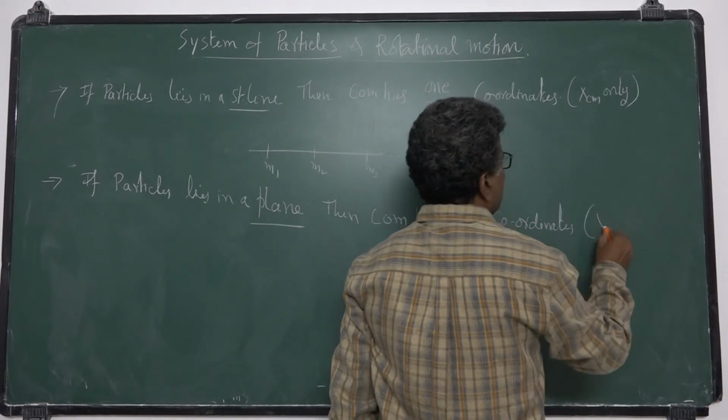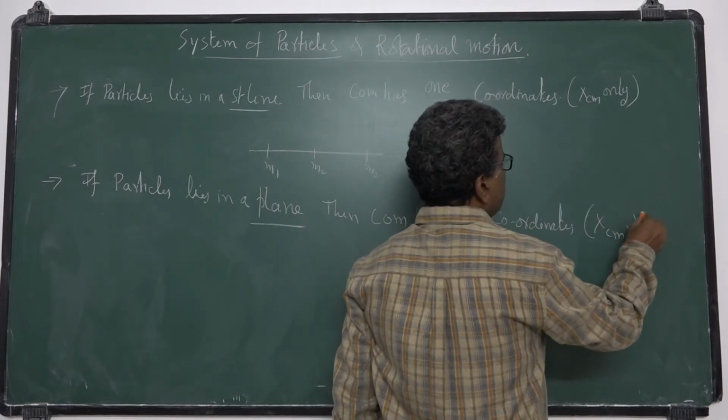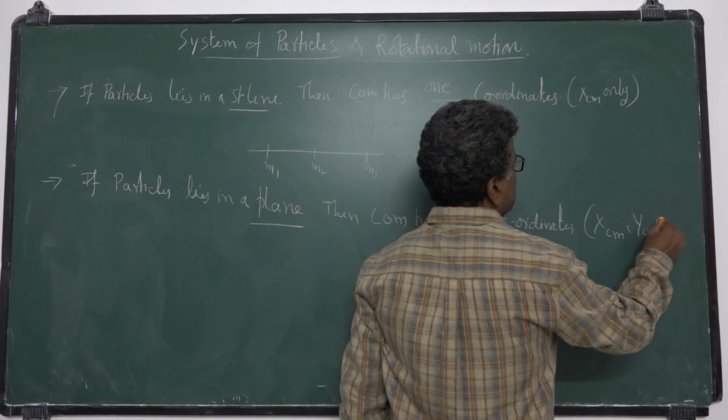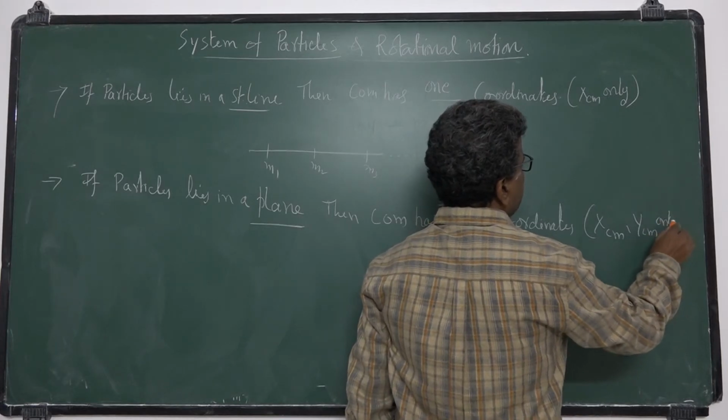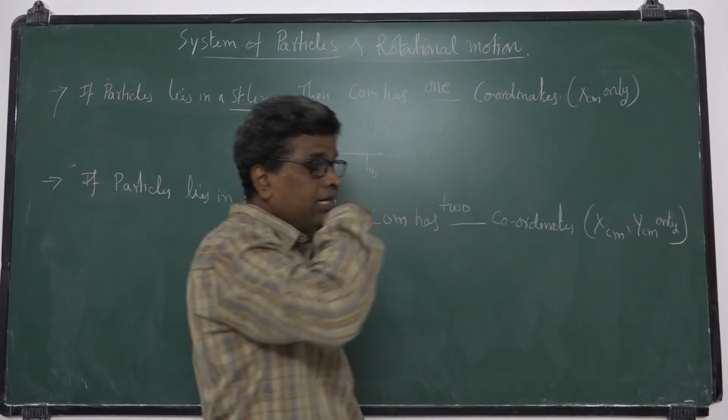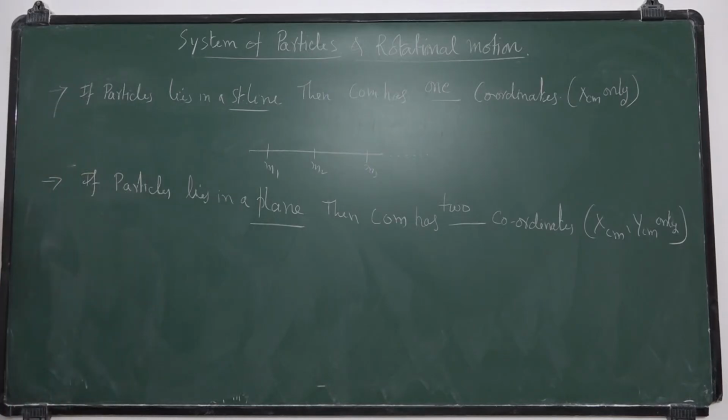What are they? XCM and YCM only. So if particles lie in a plane, it has 2 coordinates only, like the 2 examples I gave: a triangle and a square.